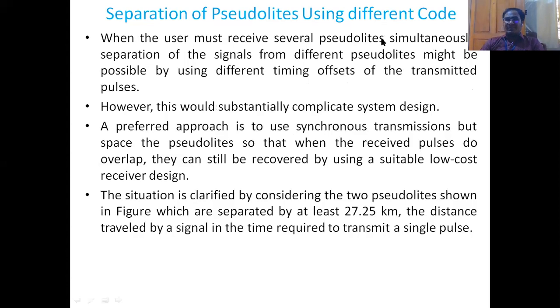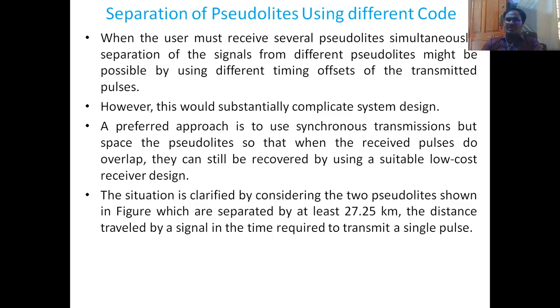If you are using different codes, when the user must receive several pseudolites simultaneously, separation of the signals from the different pseudolites might be possible by using different timing offsets. Of course, in the pseudolite signal design approaches, we have seen this, by using different timing offsets of the transmitted pulses. However, this would substantially complicate the design, because the pseudolite itself is for some specific application, but this will complicate the system design.